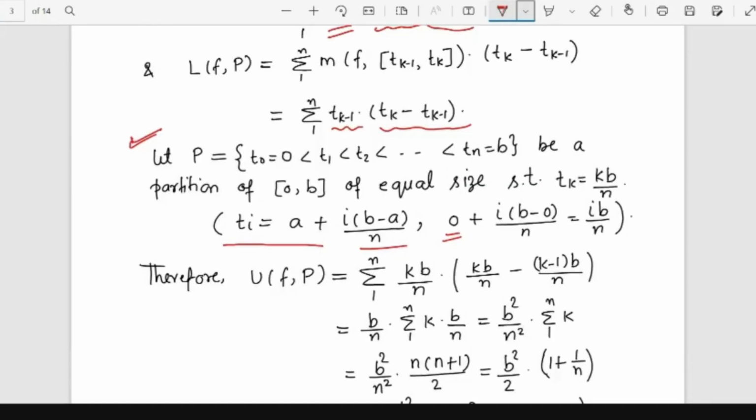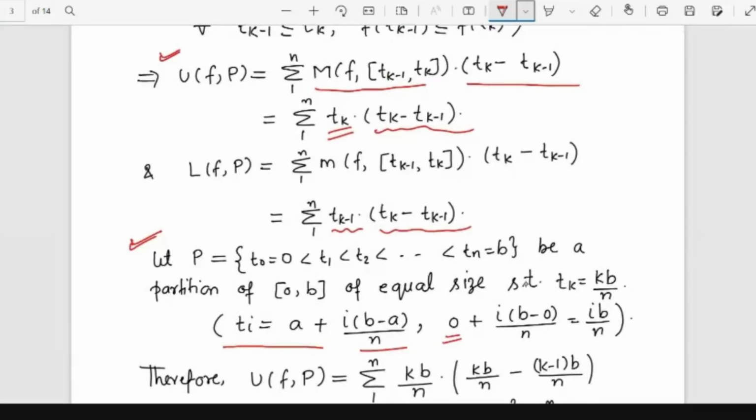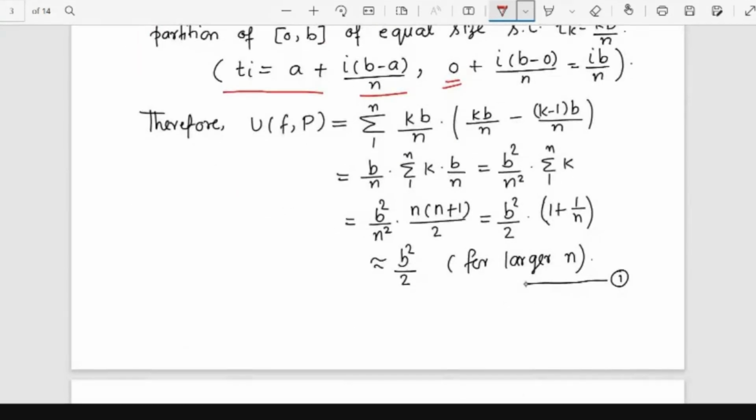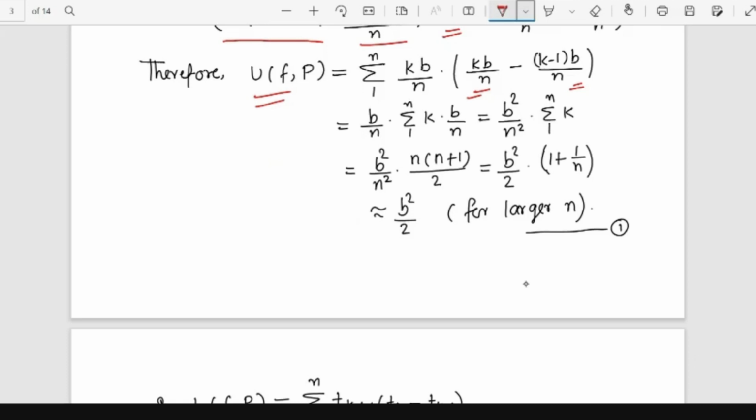Now I'm going to put the values of tk and tk minus 1 in this upper sum and lower sum, and we'll see what value we get. The upper sum is nothing but summation 1 to n, where the value of tk is kb divided by n, and this is tk minus 1. After calculating all these things, we ultimately got b square divided by 2 times 1 plus 1 by n, where b is some constant value. Now you see that for larger values of n, this whole thing goes to b square by 2.